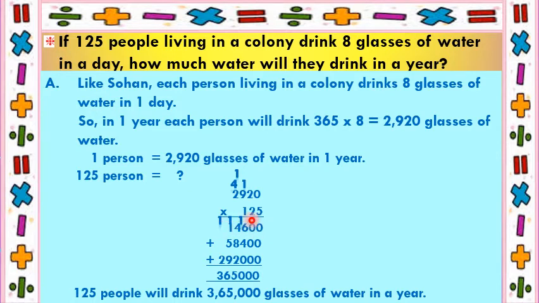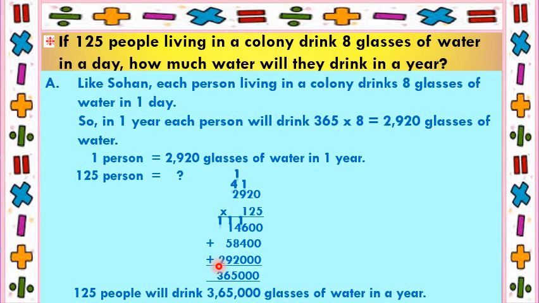Since 2 is in tens place, so put 0 down, 2 zeros are 0, 2 twos are 4, so put 4 down, 2 nines are 18, put 8 down and carry 1, 2 twos are 4, 4 plus 1 is 5. Now, since 1 is in hundreds place, put 2 zeros down. Then, 1 zero is 0, put 0 down, 1 two is 2, 1 nine is 9, 1 two is again 2.